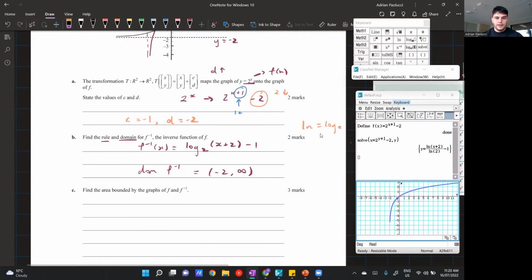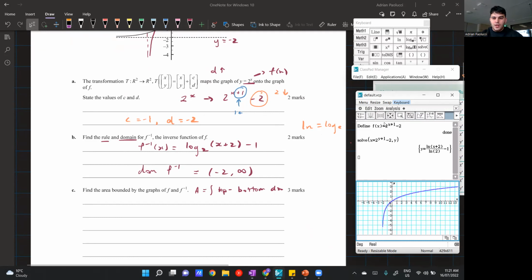Because we should know that when we have the area between 2 graphs, the area is given by the integral of the top graph minus the bottom graph, dx. So to determine which one is above and which one is below, we need to graph it. So I've graphed the inverse function here. I'll just graph f of x as well. And we can see, well, we can't really see it, to be honest, but I'll just zoom in a bit.